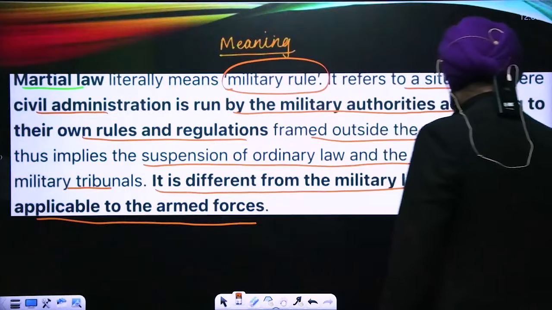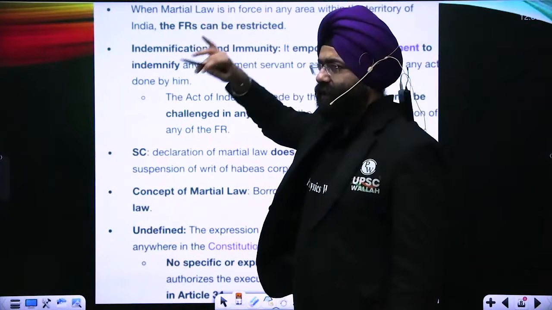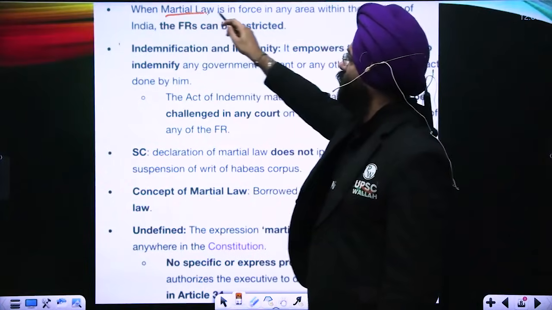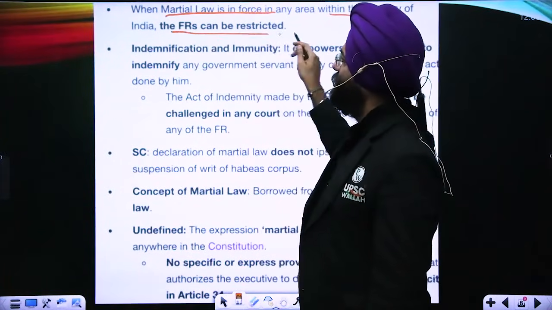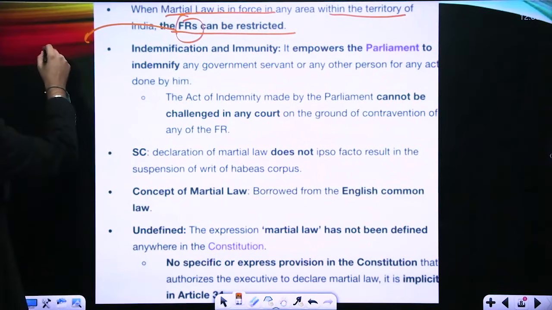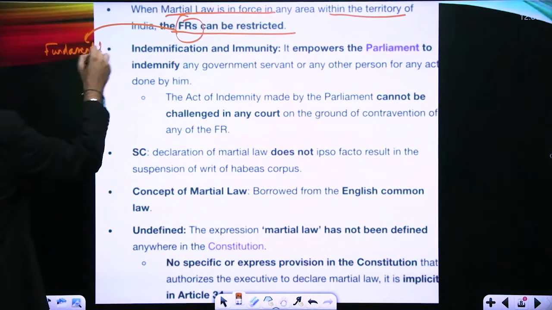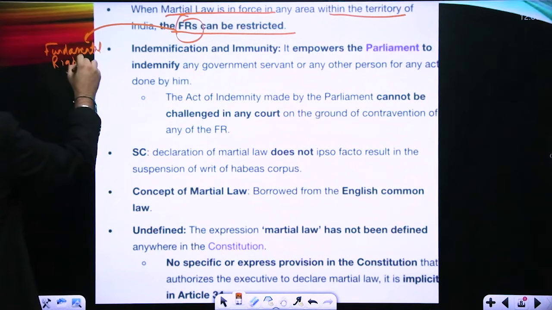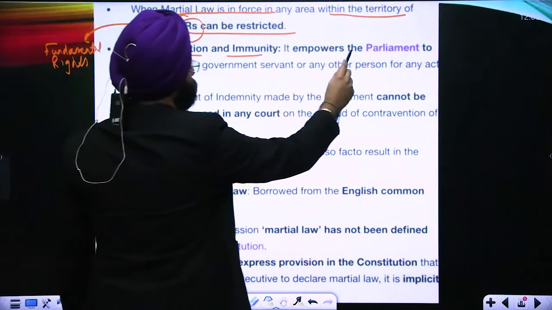Now, when we move ahead, please understand, in the case of India, when martial law is in force in any area within the territory of India, the fundamental rights can be restricted. Indemnification and immunity: it empowers the Parliament.